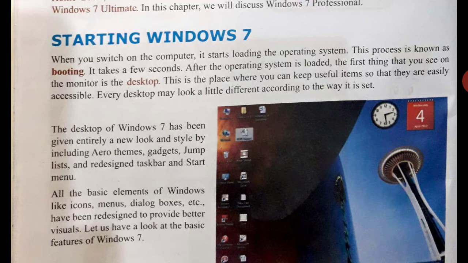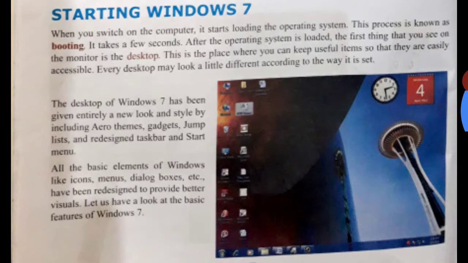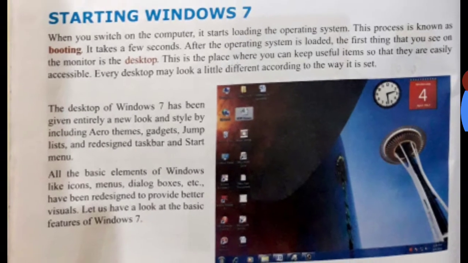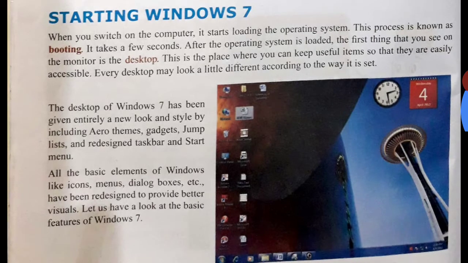Booting. It takes a few seconds until the operating system is loaded. The first thing that you see on the monitor is the desktop. See, this is the desktop. This is the place where you can keep useful items so that they are easily accessible. Every desktop may look a little different according to the way it is set. You have to set the desktop first of all.